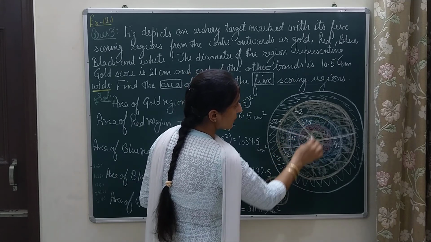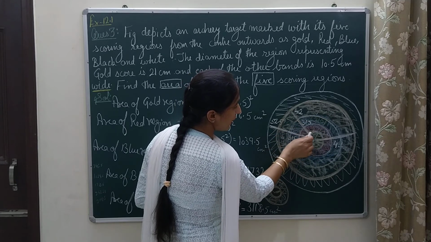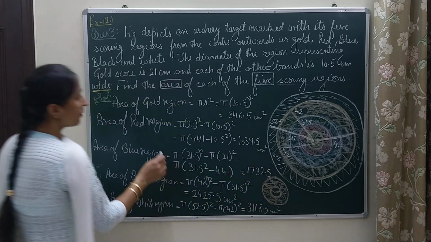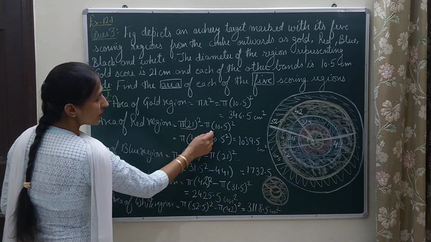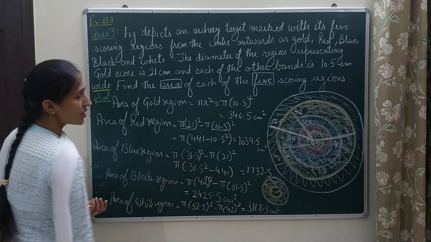Same way for the next region, I subtracted again the central portion out of the inner portion. I am finding the area of the outer circle and then subtracting the inner circle. Same way I have done for all the next regions.